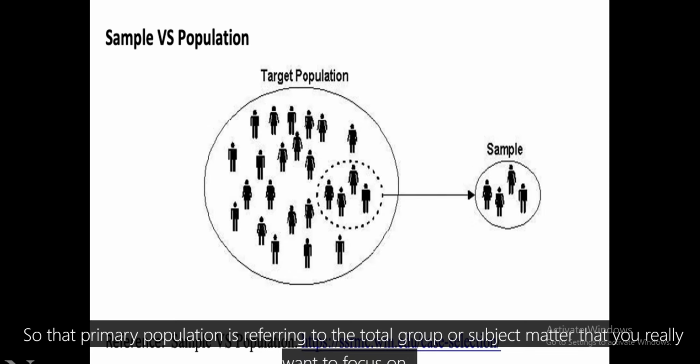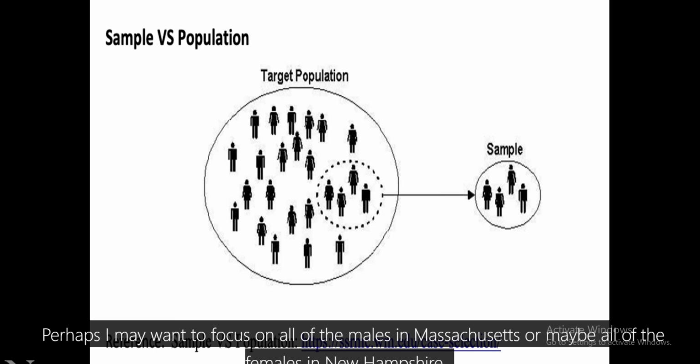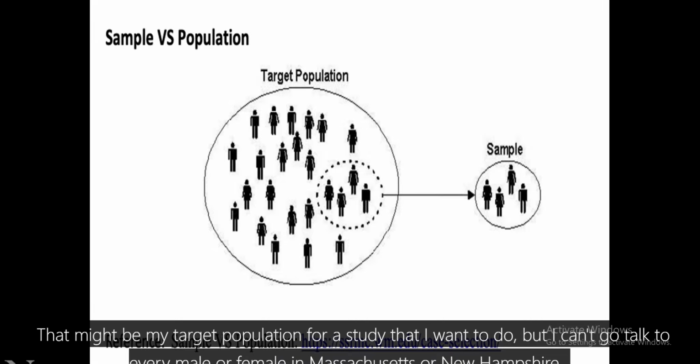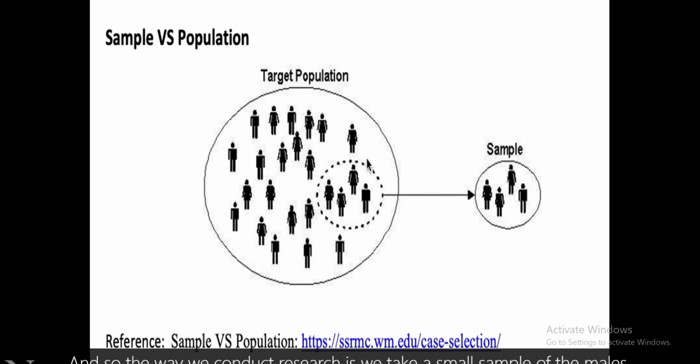So the population is referring to the total group or subject matter that you're really wanting to focus on. Perhaps I may want to focus on all of the males in Massachusetts, or maybe all of the females in New Hampshire. That might be my target population for a study that I want to do. But I can't go talk to every male or every female in Massachusetts or New Hampshire.